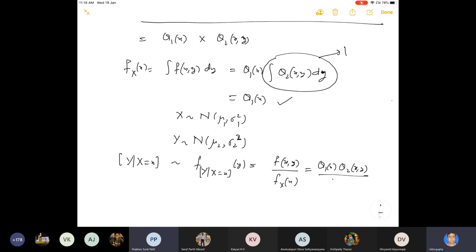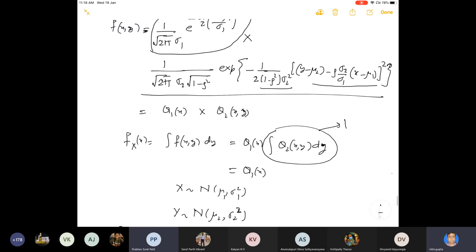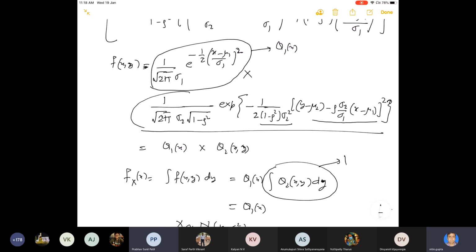Already we have found out q1(x). This will cancel out. So therefore this is nothing but q2(x, y). So can anyone tell, this is q2(x, y), what is this distribution? Whose density is this?